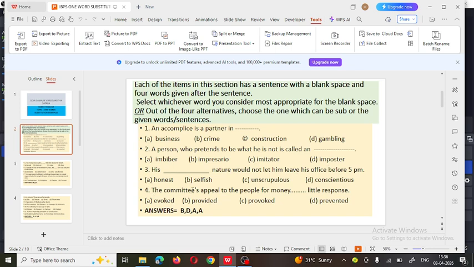Next one. The committee's appeal to the people for money dash little response. So evoked, provided, provoked, and prevented. And the correct answer is evoked. So the committee's appeal to people for money evoked little response. So friends, you are able to see that options are given here, but you have to select the appropriate word which will make the sentence meaningful.